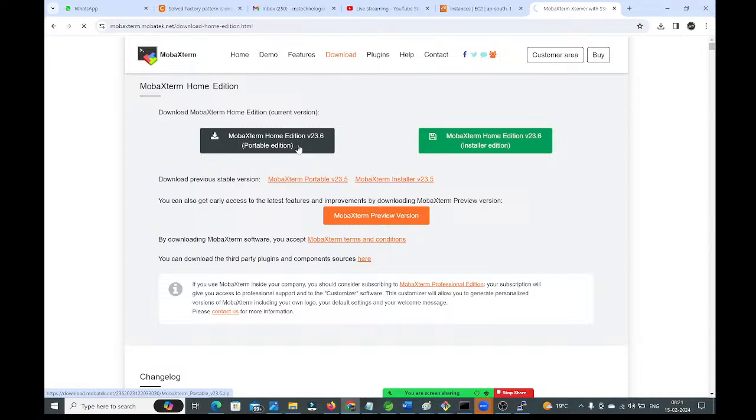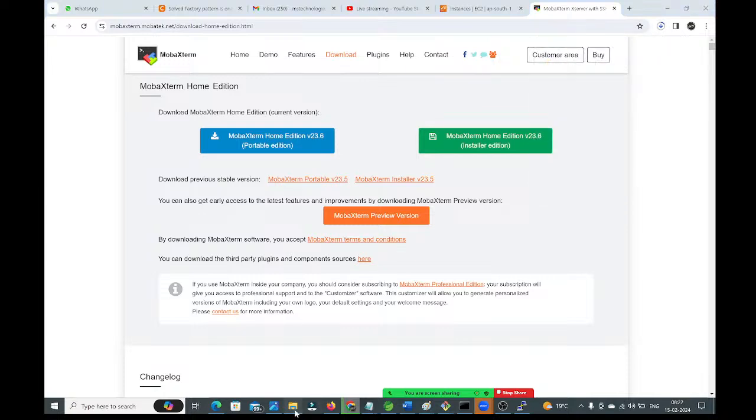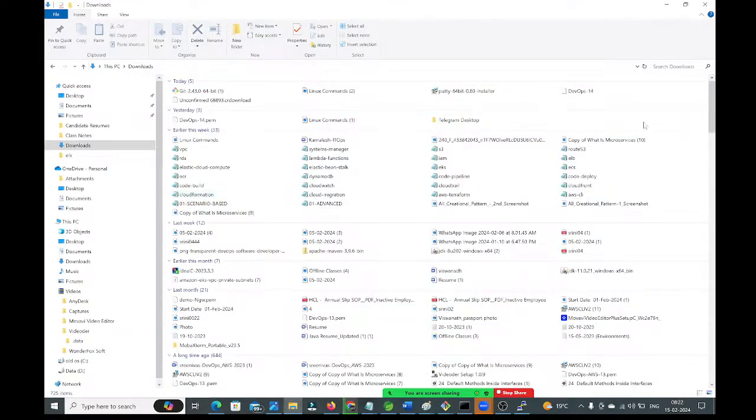Click on this, guys, it will be downloaded into your downloads folder. You will get it in the form of a zip file. You need to extract that zip file, guys. That's it. See here you are getting the zip file. I'm cancelling, guys. It will take time. Already it is downloaded in my system. Let me go to there and search MobaXterm.